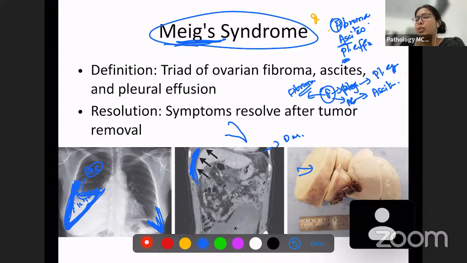And this is the fibroma, ovarian fibroma, homogeneous appearance. Okay, a homogeneous white appearance you will see in fibromas on gross. So whenever the fibroma is removed, the pleural effusion and ascites are going to vanish. So this is Meigs syndrome.